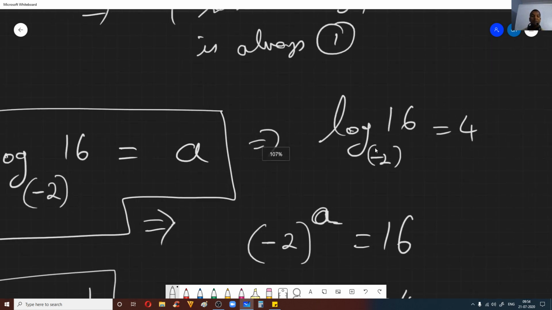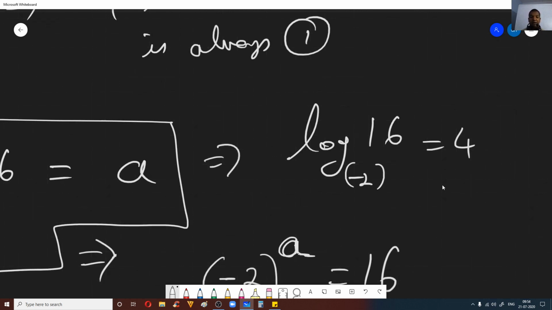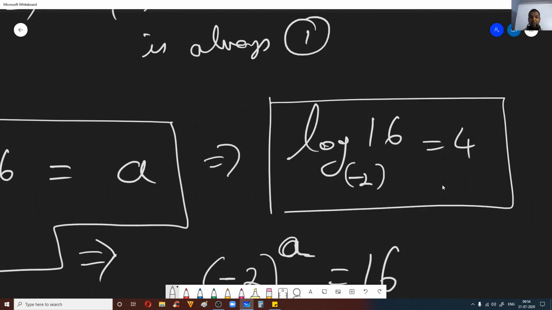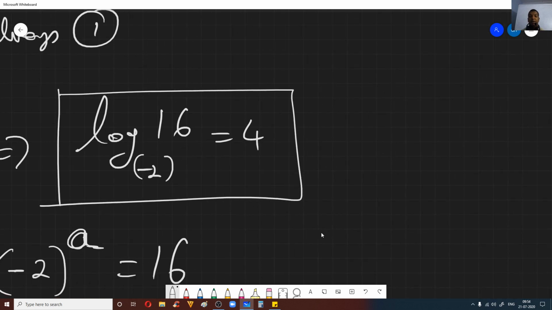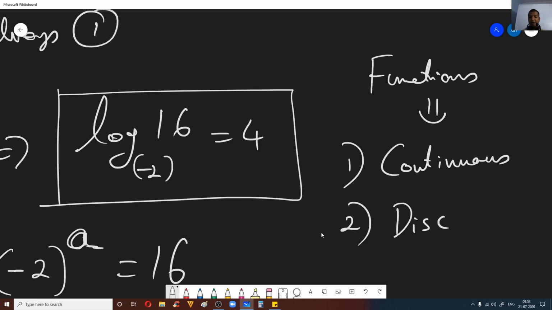Here what we will notice is that it is defined only for certain values, fine. Now when you study functions in mathematics, we can broadly classify functions into two types: continuous functions and discrete functions.